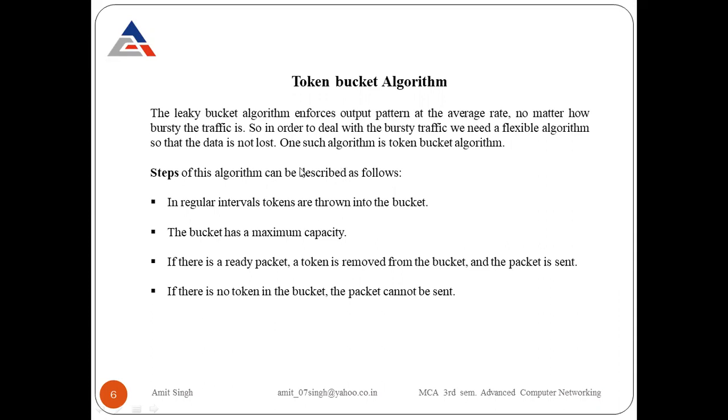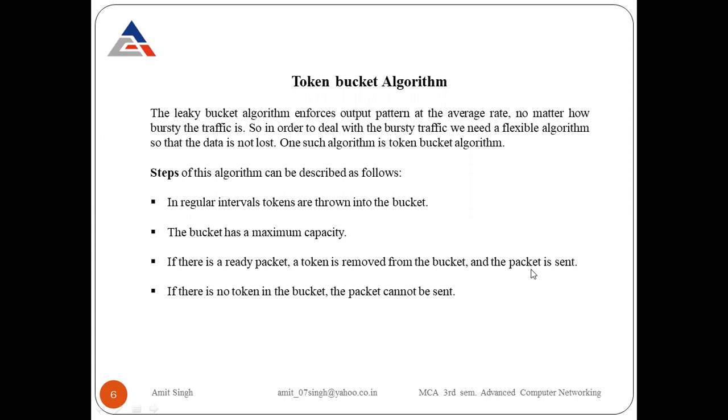So what will happen in this? The steps of this algorithm can be described as follows. What are the different steps? First, at regular intervals, tokens are thrown into the bucket. As the name implies, in the token bucket algorithm we generate a number of tokens in a bucket. At regular intervals, the tokens are thrown into the bucket. The bucket has a maximum capacity. We can give the maximum capacity to the bucket. For example, we give a capacity of 100 tokens to a bucket. If there is a ready packet, a token is removed from the bucket and the packet is sent.